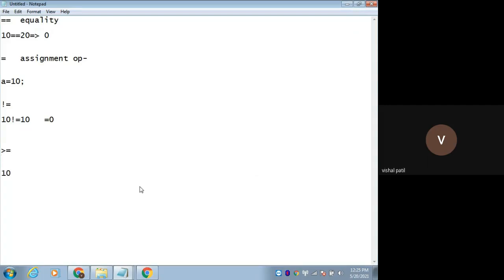10 is greater than or equal to 20. True or false? What will be the output? 1 or 0? Any guesses? 0. Why 0?